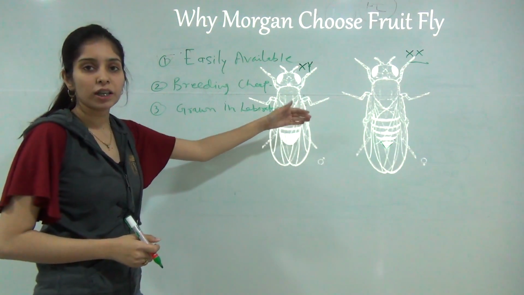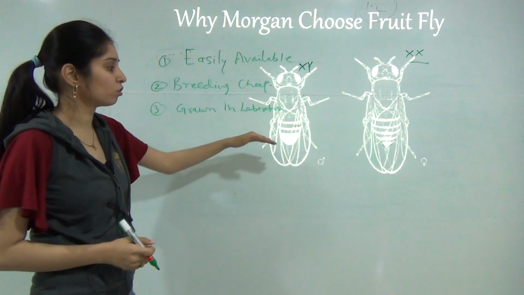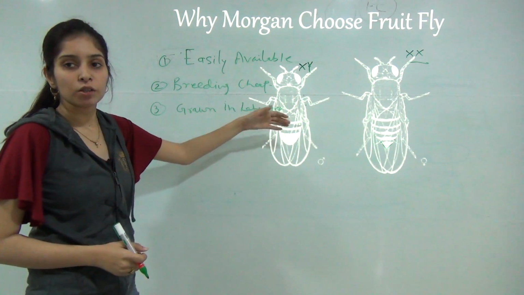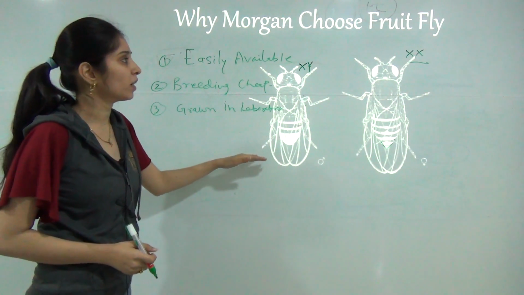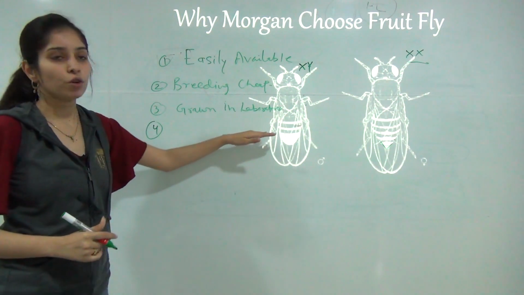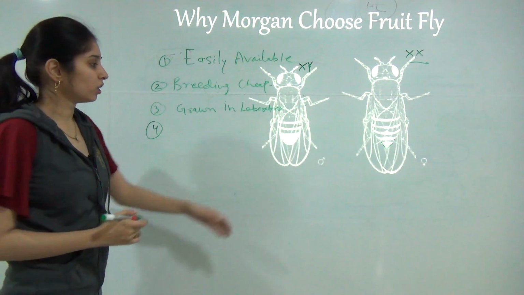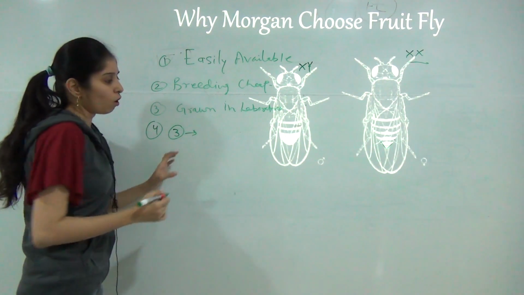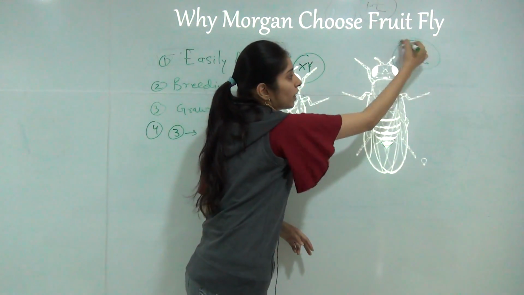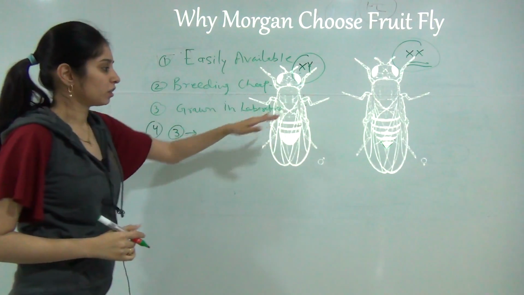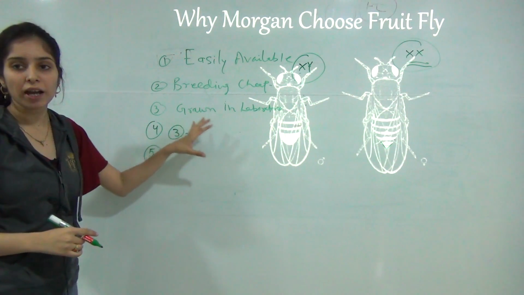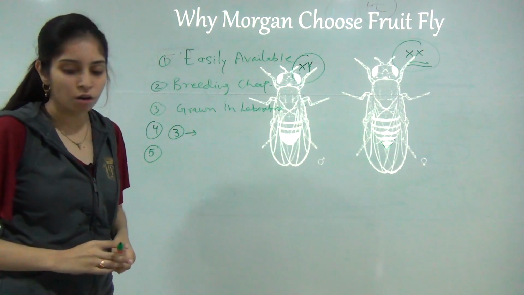Mendel chose the pea plant because it has 7 distinct characteristics. These flies also have some distinct characteristics like feather color, eye color and body shape. So all these are distinct characteristics present in Drosophila melanogaster. Next, they have 4 pairs of chromosomes, in which 3 pairs control only morphological characteristics, and only 1 pair is used for the determination of sex, XX in female and XY in male. So all these are the reasons why Morgan chose this particular organism.